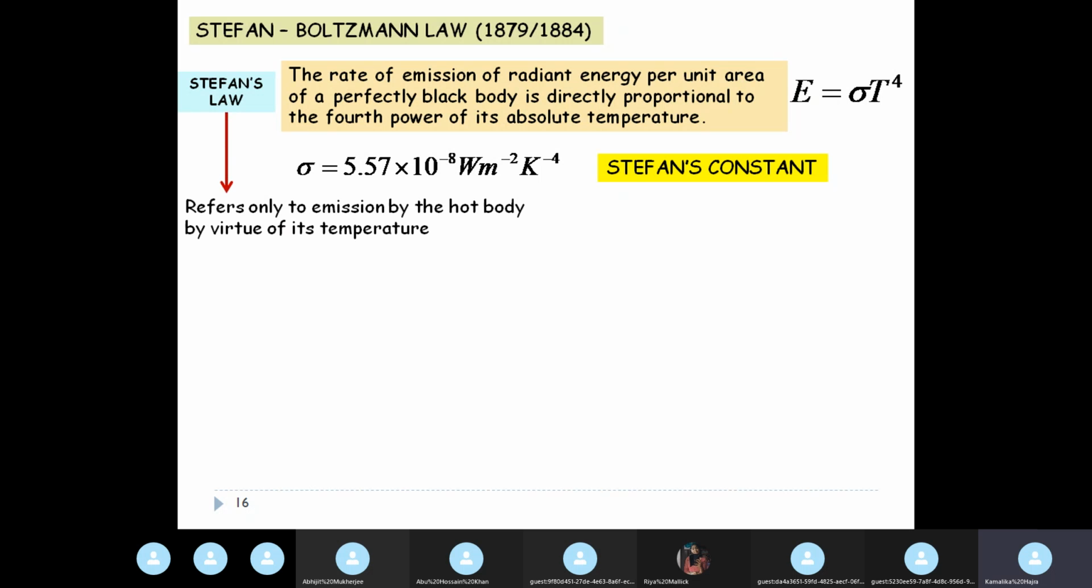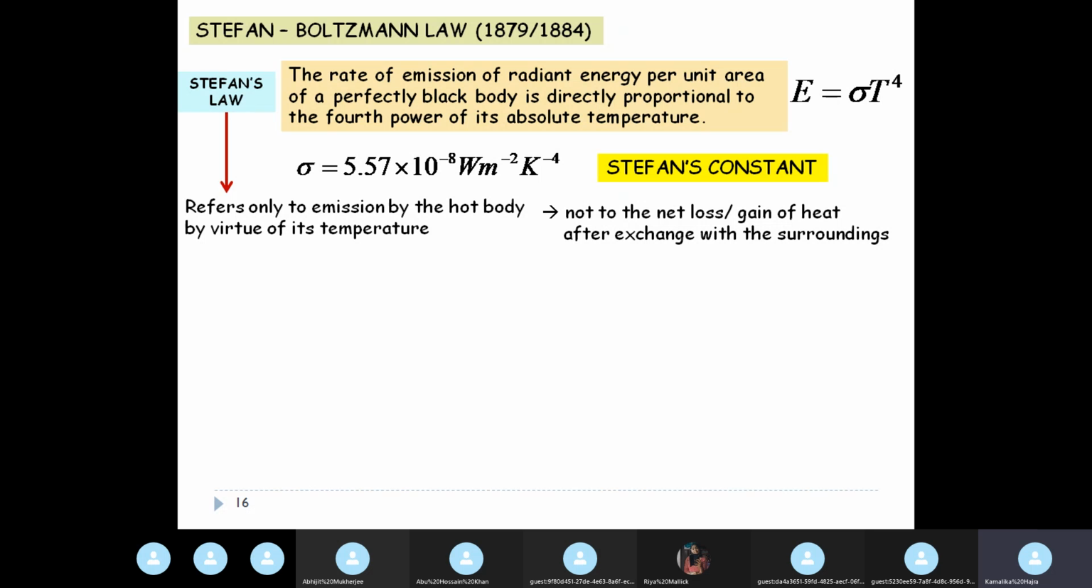Now, this refers to only emission by the hot body by virtue of its temperature and nothing else. All right. And it is not related to the net loss or gain of heat by a body after exchange with the surroundings. It refers only to the emission by a hot body. So this is not taking into account Prevost's theory of heat exchanges.